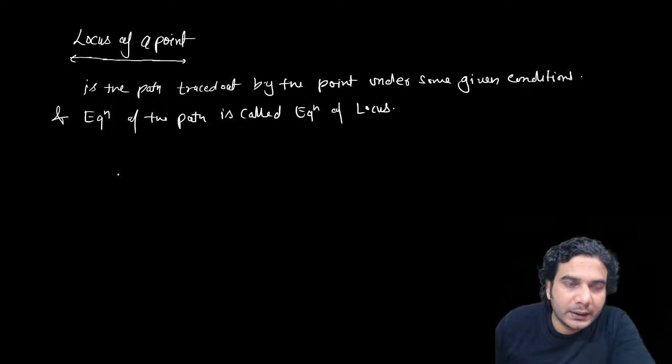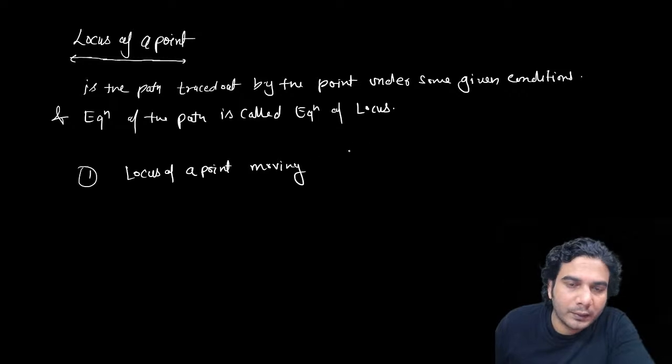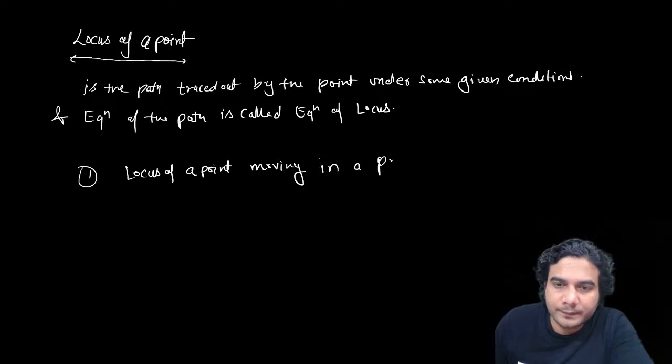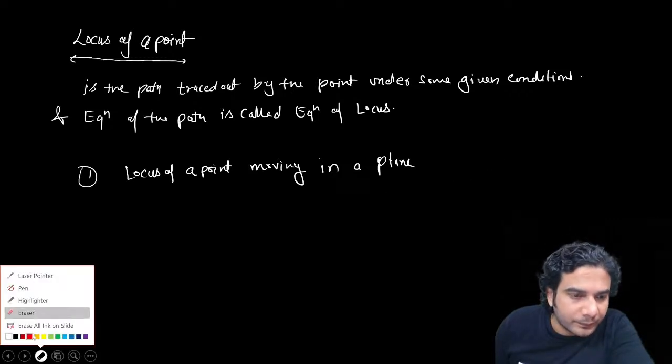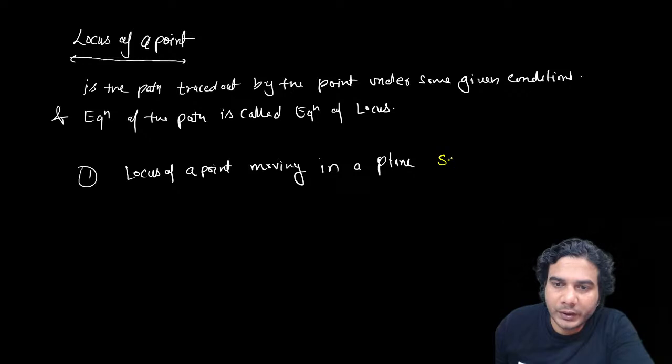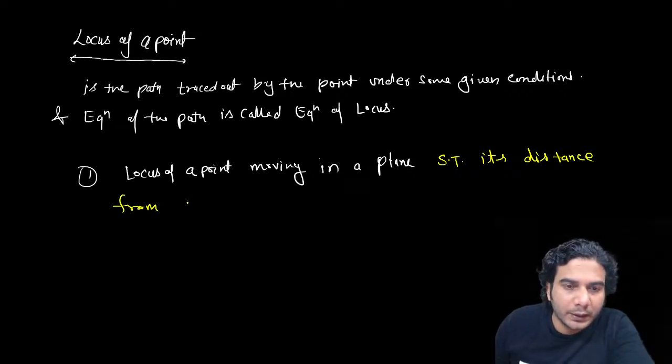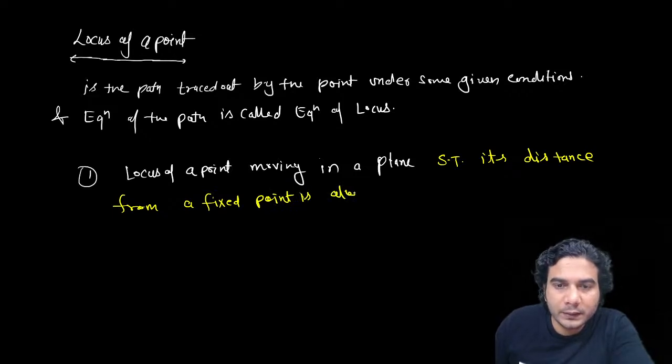So first, let me give you some examples. First example, locus of a point moving in a plane such that its distance from a fixed point is always constant.